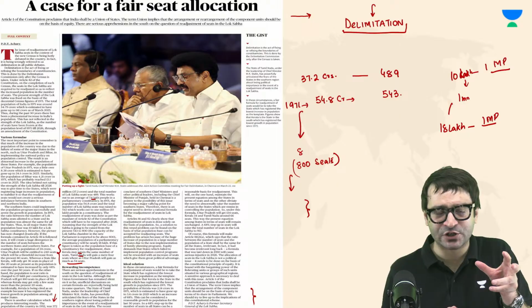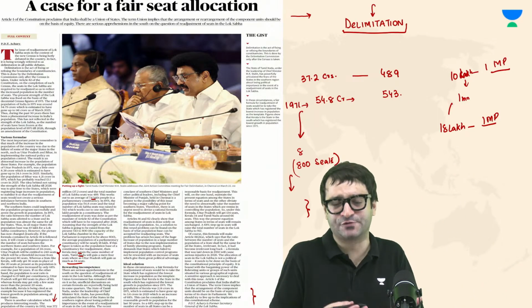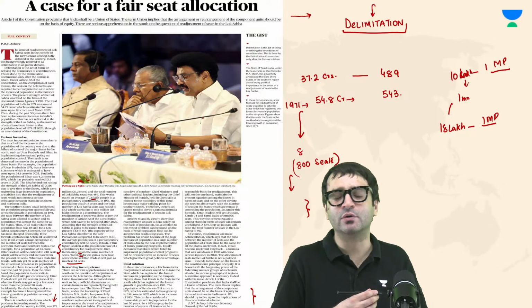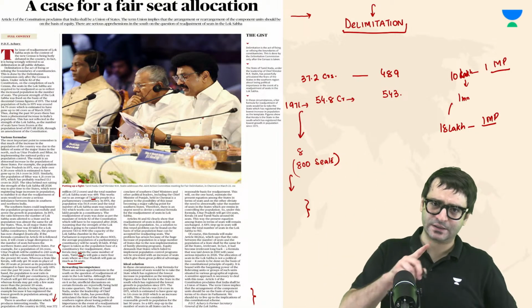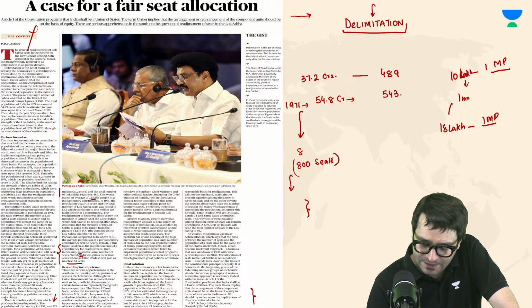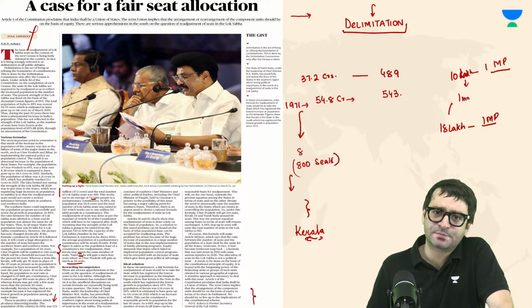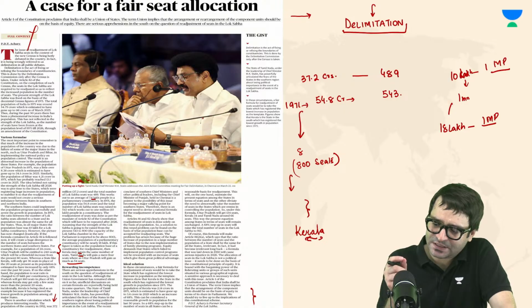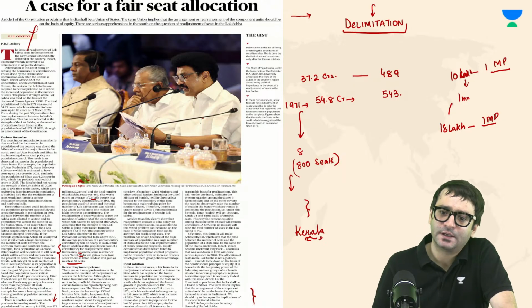Proportionate on the basis of population, but disproportionate to southern states because they have been successful in implementing family planning program. Then what does PDT Achari argue? Just listen to me carefully, this point, and you don't have to read the entire article. Can we take Kerala as a base? Why? Because Kerala has been a state where we have seen population stabilized. The maximum impact, the best impact.